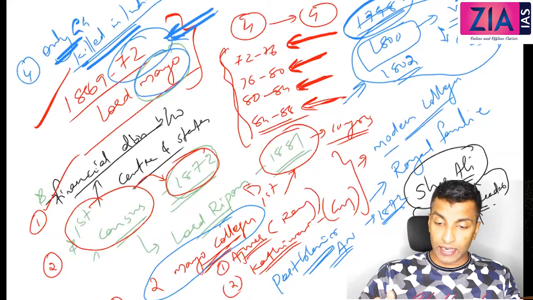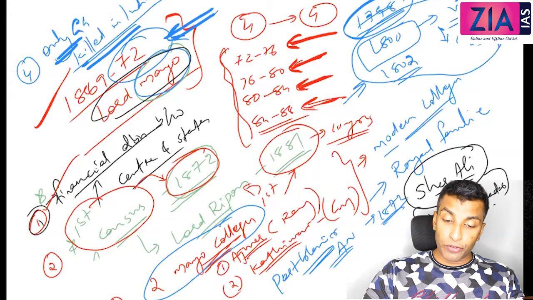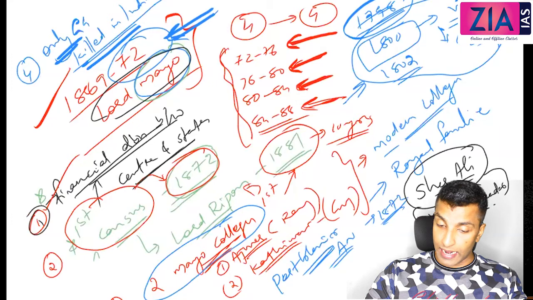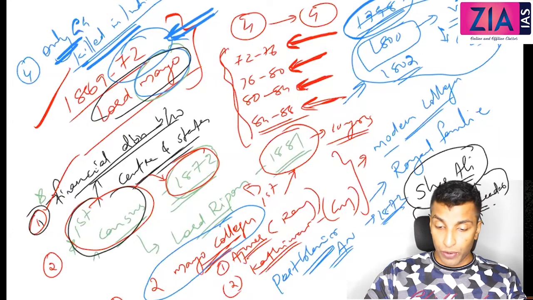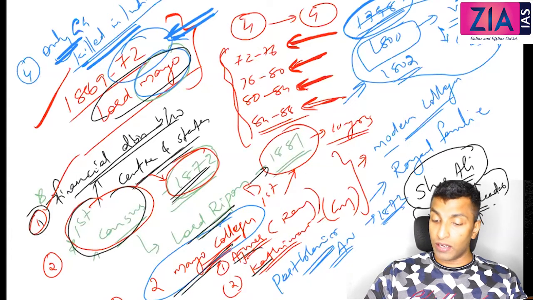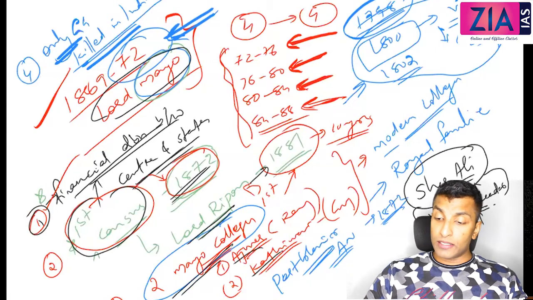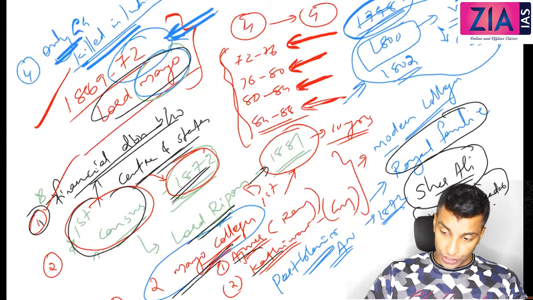So these are the points that I need to discuss under Lord Mayo. First point is related to financial distribution between the center and the states. Who started? Lord Mayo. First census, Lord Mayo, 1872. But the first regular All India census, Lord Ripon, 1881. And two Mayo colleges, Ajmer and Kathiawar, for the princes and princesses of royal families. And the only Governor General who was killed in India was Lord Mayo, by Sher Ali.